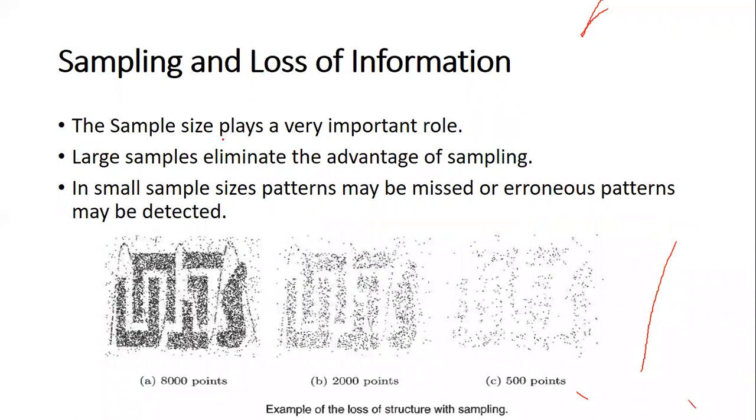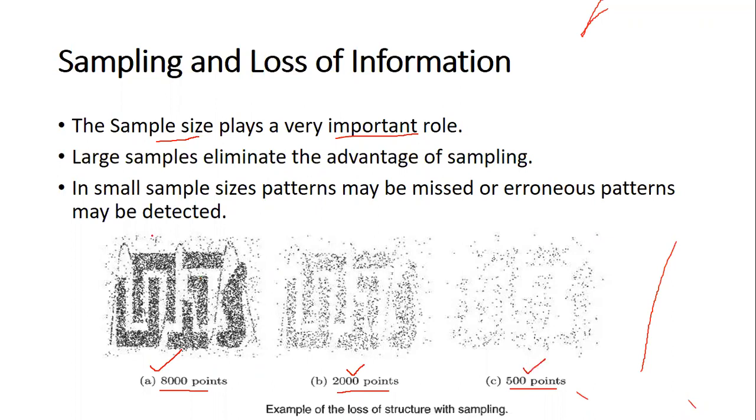While taking a sample, the sample size plays a very important role. Let us look at this example that we have here. This is a case where 8,000 points are taken as samples. This is a case where 2,000 points are taken as a sample. And the third one is a case where 500 points are taken as a sample.